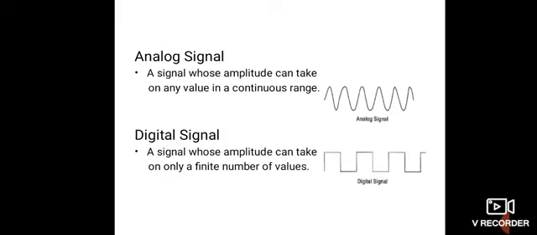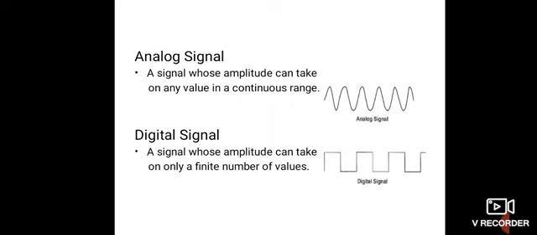Next type is analog signal and digital signal. In case of an analog signal, the signal's amplitude can take on any value in the continuous range. In the continuous time signal, I am telling that at any time instant they have a value, and that may be finite or infinite. But in case of an analog signal, it completely depends on the amplitude scale. At any instant of time, they have an amplitude which is in the finite range or infinite range.